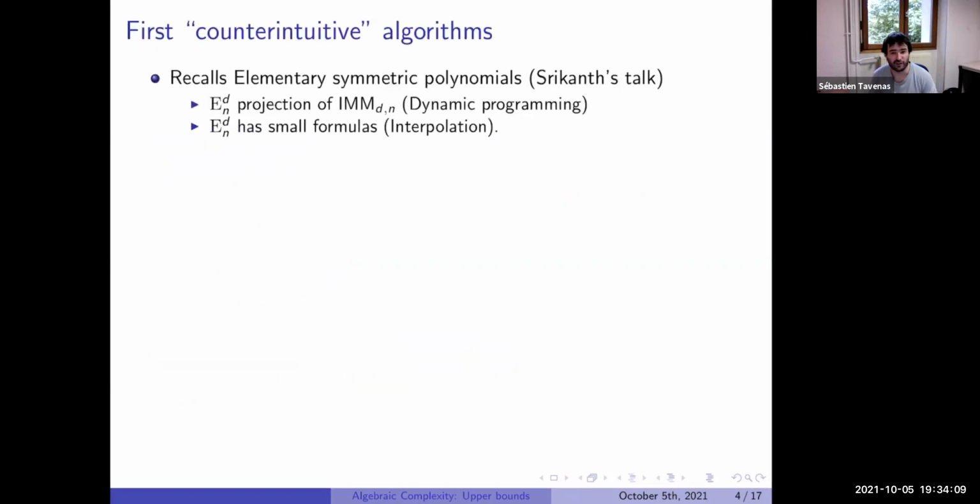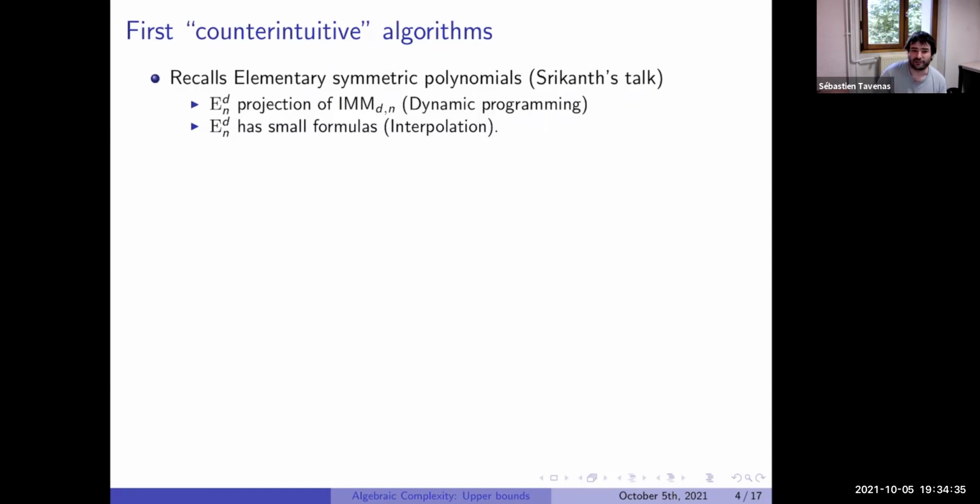Let's start with some first algorithms. I will try to focus on interesting algorithms. I put counterintuitive, I'm not sure it's a good word, but I mean something not trivial, where you need to understand that there's something behind. We already saw some of these algorithms. For example, in Shrikant's talk, he presented different ways to compute elementary symmetric polynomials.